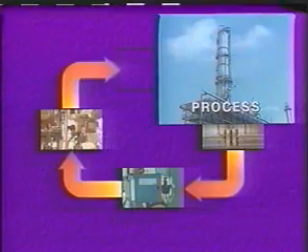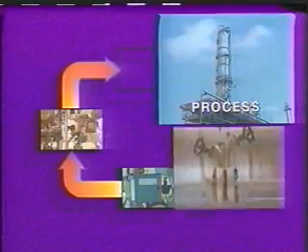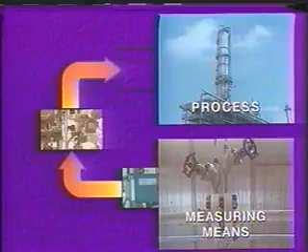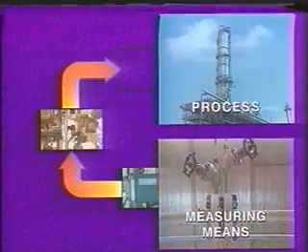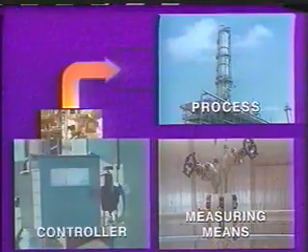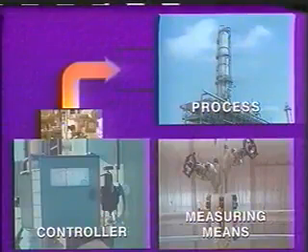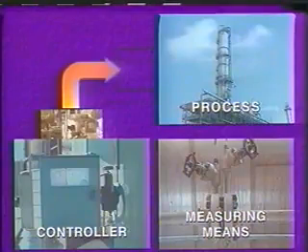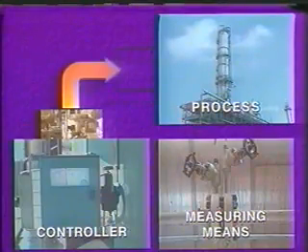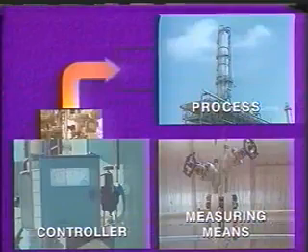Let's look again at the 4 things that are needed in any control situation. First, there is a process that needs control. There is a measuring means. This usually consists of a primary element or sensor coupled with a transmitter that transmits a measurement signal. There is a control mechanism, which usually consists of a comparing mechanism and a transmitter together in the same housing. In a process situation, this device is called a controller.